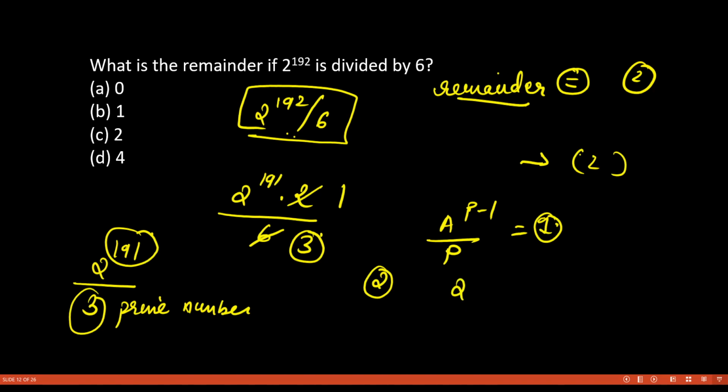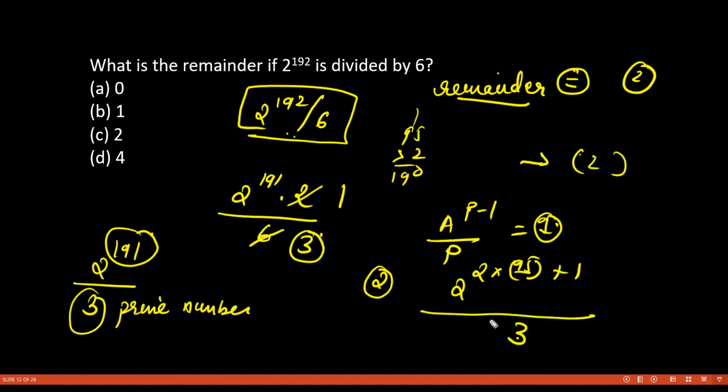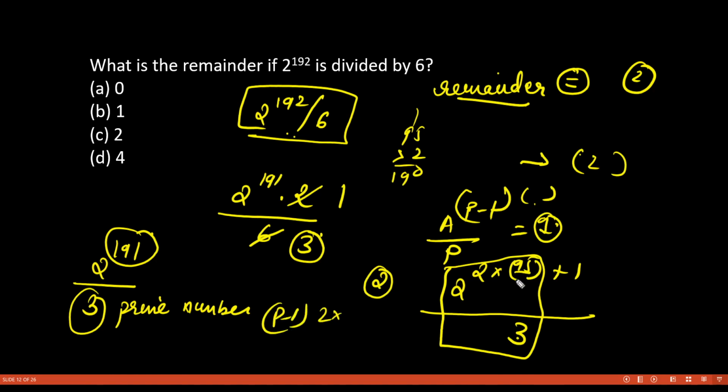And you know that this 190 can be written as what? 2 into something. 190 will be written as 2 into 95. So you will get 2 into 95 plus 1, divided by 3. So this part, p minus 1, is 2, and this 190 is a multiple of 2. So based on that, we can say that 2 to the power 2 into 95, into 2, divided by 3 can be written as what?